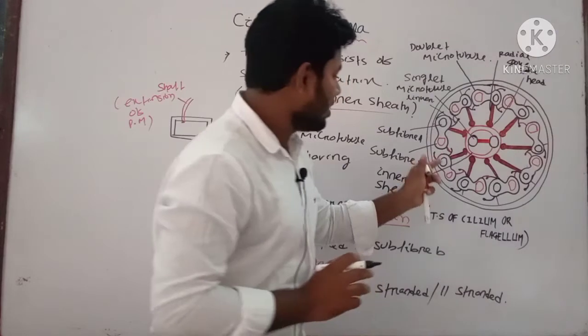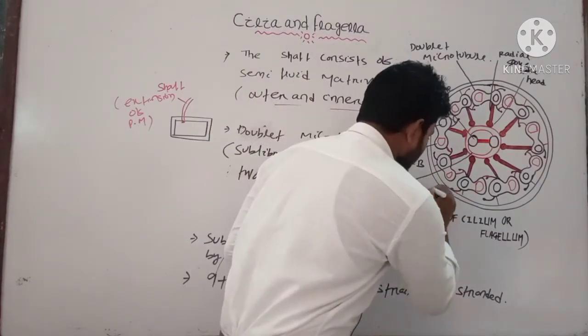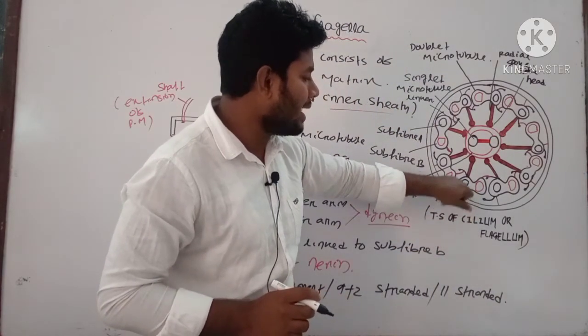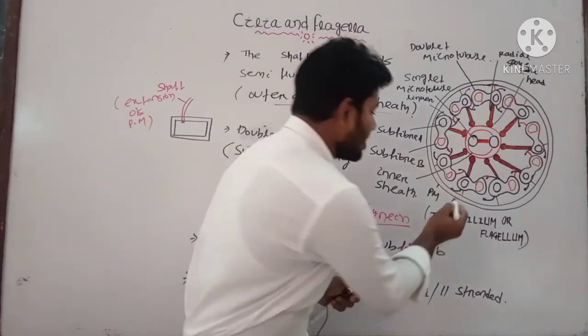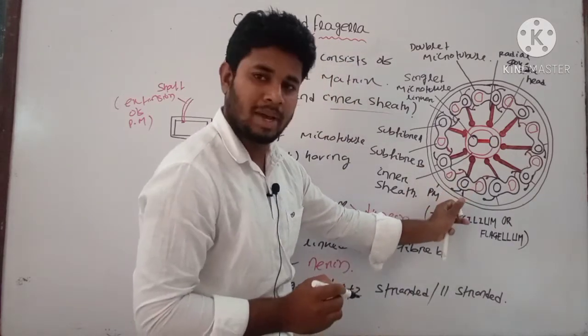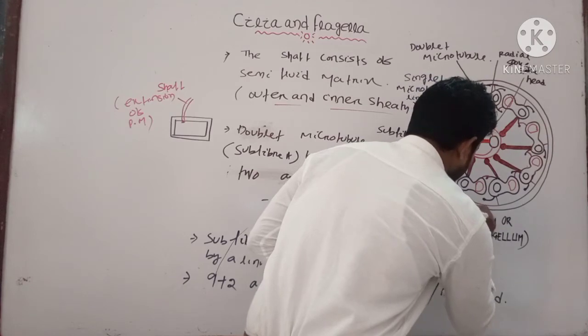And you can see this is the outer plasma membrane structure. With the plasma membrane, the doublet microtubules are attached with the help of a membrane leaf. Here you can see the leaf-like structure which connects the plasma membrane with the microtubule. It is known as a membrane leaf.